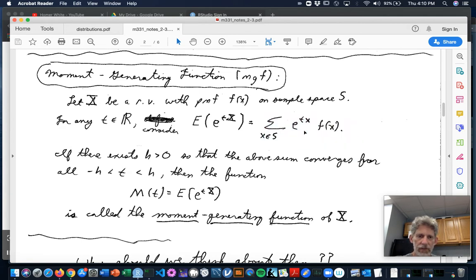Now, infinite series, as you know, might converge and they might not. So this infinite series might converge for some t and diverge for other values of t.